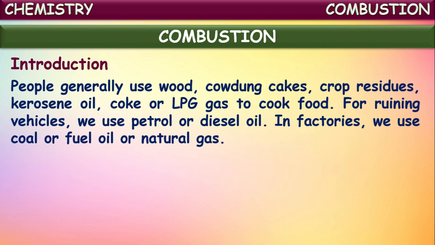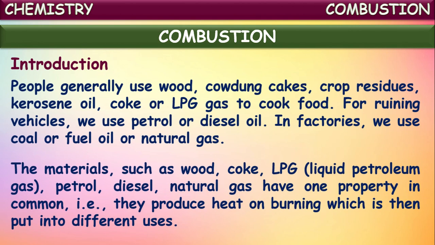And for running vehicles, we use petrol or diesel oil. And of course, some vehicles move with kerosene also. So these substances like petrol and diesel oil are used for running vehicles. And in factories, we use coal or some other fuel oil or natural gas. If you observe the materials such as wood, coke, LPG, petrol, diesel, natural gas, these all have one property in common. Did you observe that? They produce heat on burning, which is then put into different uses.